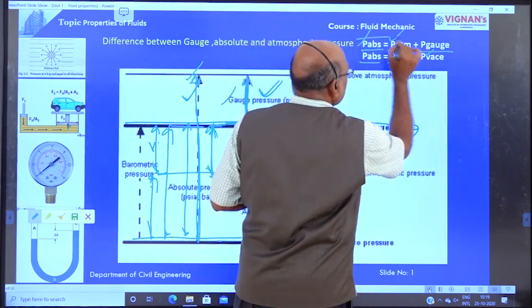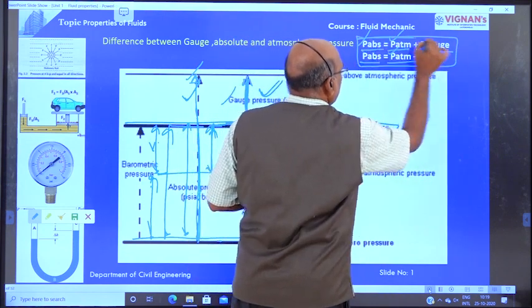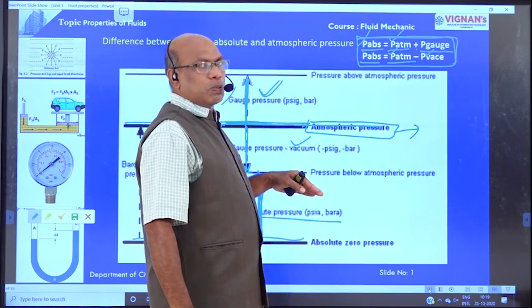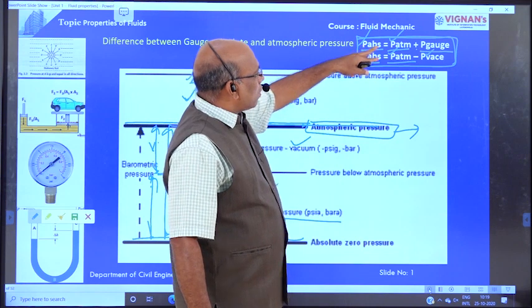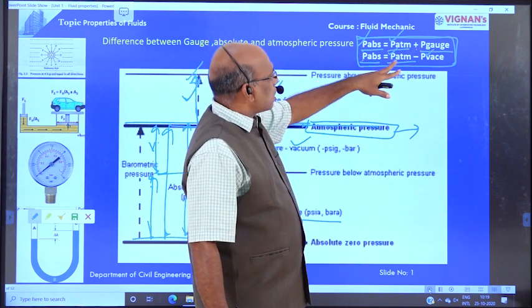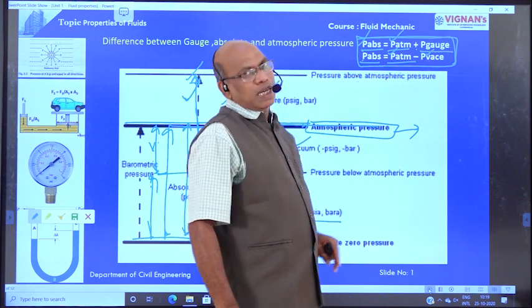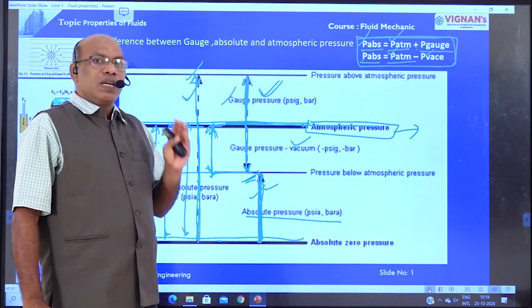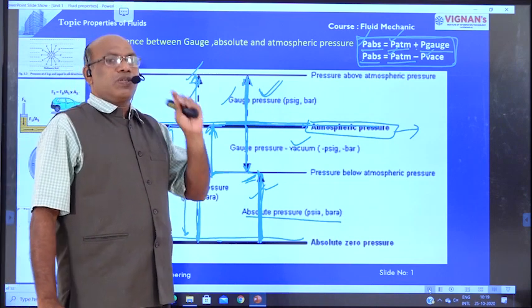Right? Based on the pressure that is above the atmospheric pressure or below the atmospheric pressure, the absolute pressure is equal to atmospheric pressure plus gauge pressure, or absolute pressure is equal to atmospheric pressure minus gauge pressure. This is the relation between the atmospheric pressure, vacuum pressure, gauge pressure, and absolute pressure.